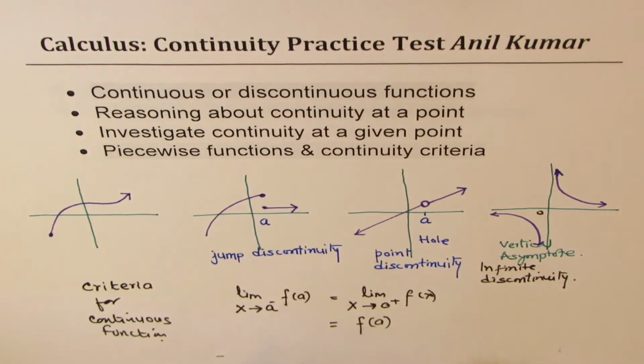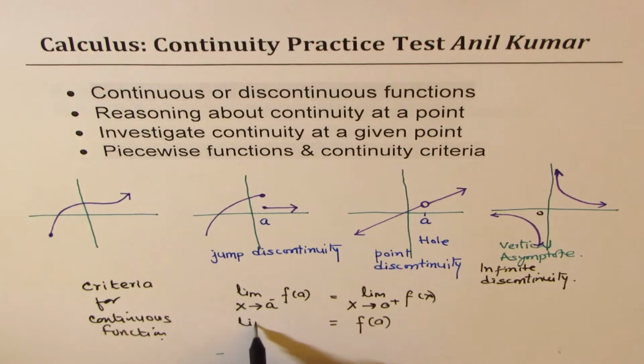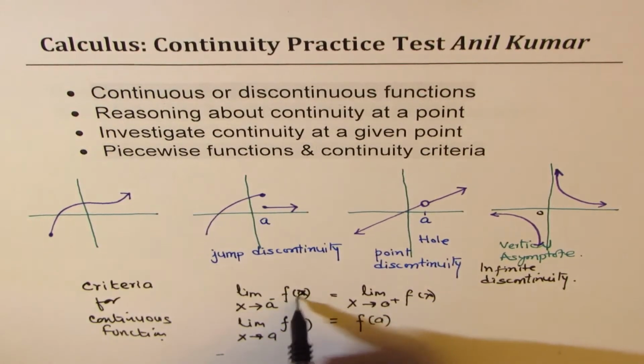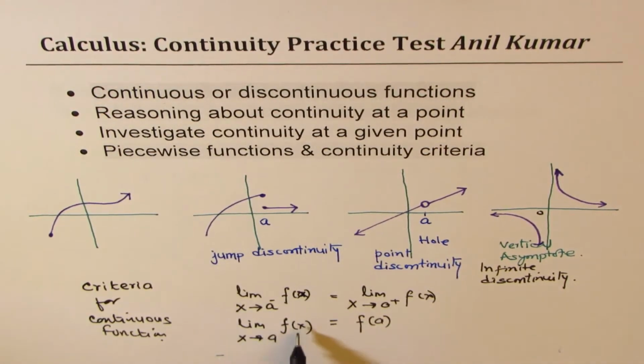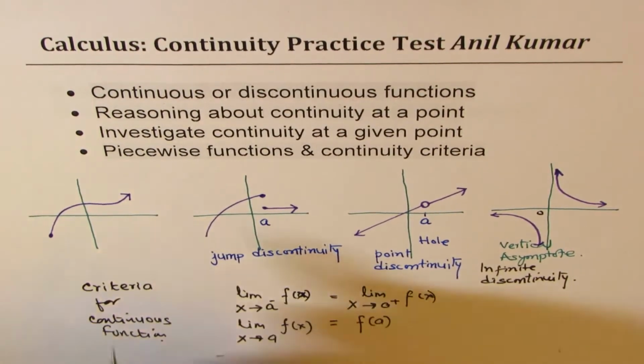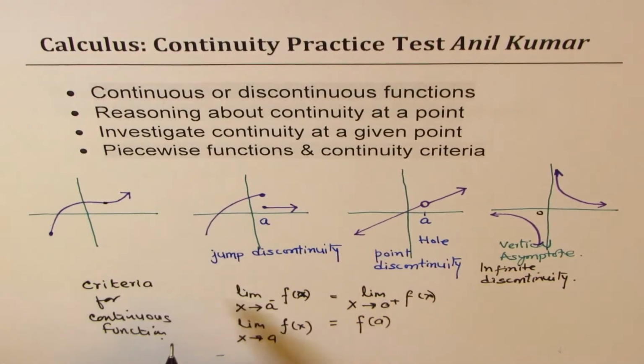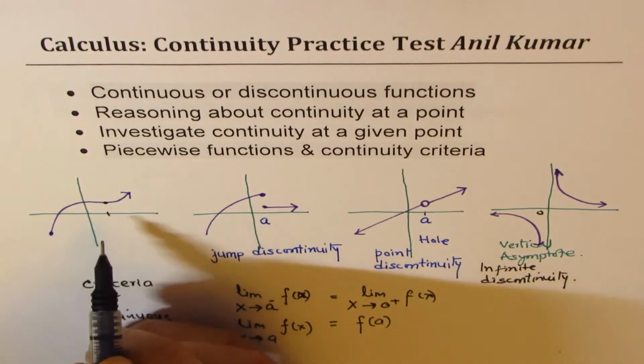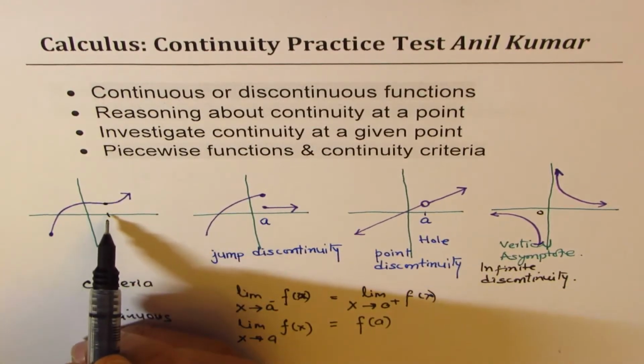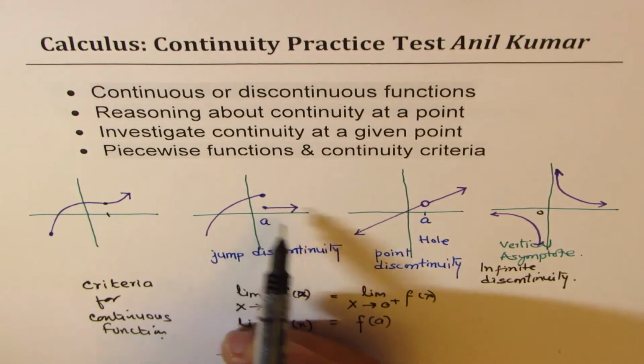So what we say here is that the limit of the function f of x exists at a, and it is the same as its value at a, right? So at any point a, if you check here, then we see that the limit and the value of the function are the same in these cases.